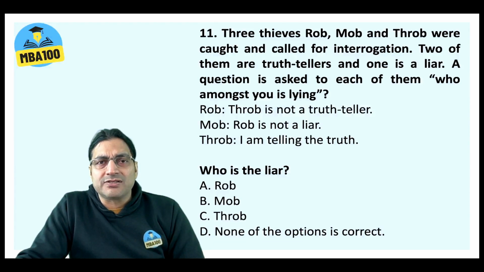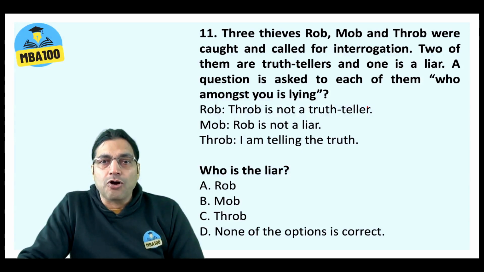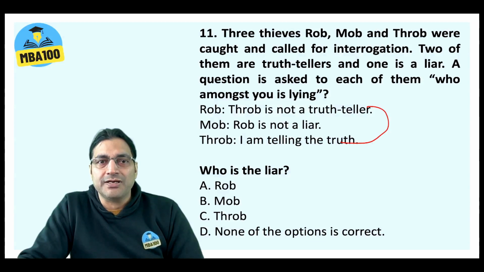Now this is what many of you call a binary question. You understand the structure. Who amongst you is lying? Rob says Throb is not a truth teller. But Throb says I'm telling the truth. So of Rob and Throb, one has to be a liar, because both of them cannot be truth tellers.